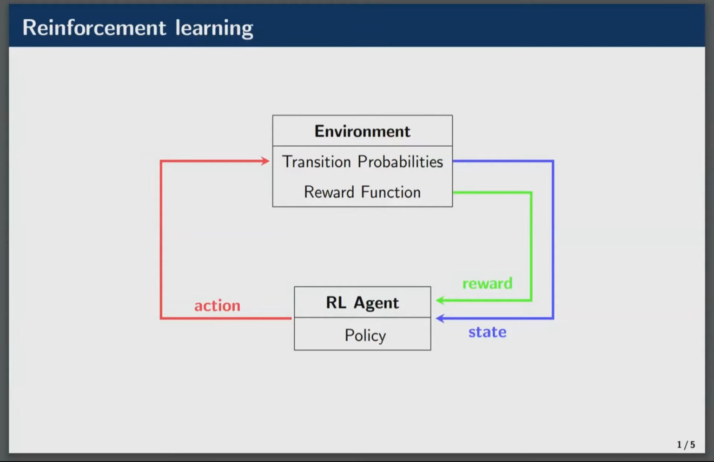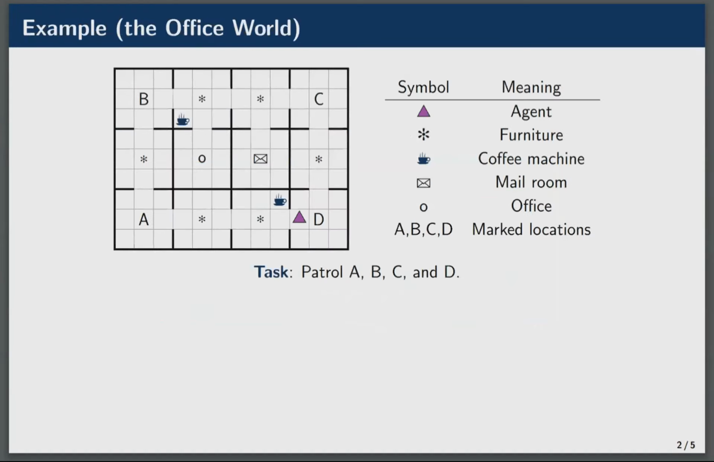Here's an example, a simple grid world that we call the office world. The agent is the purple triangle, and there are walls in various locations like the coffee machine and the mailroom. Various tasks can be defined in this environment. Let's consider the task of patrolling locations A, B, C, and D in a cycle.